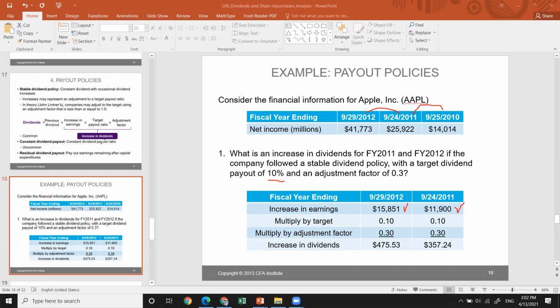We just apply this into the formula, and in this way we'll be able to find the increase in dividend. So increase in earnings multiplied by the target ratio of dividend, multiplied by the adjustment factor. And we get the increase in dividend in 2012 and in 2011. This is by how much dividend will increase in certain years if a stable dividend policy is employed.